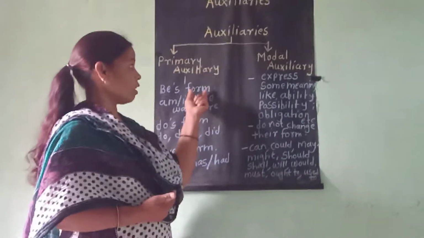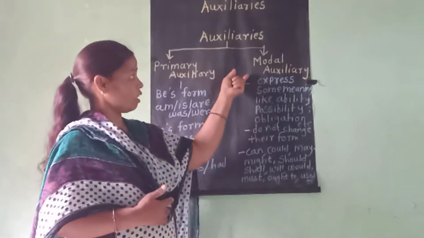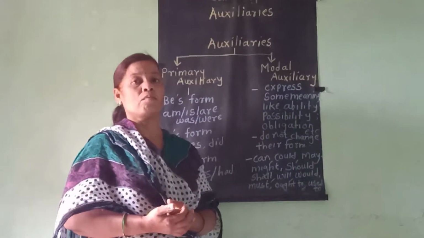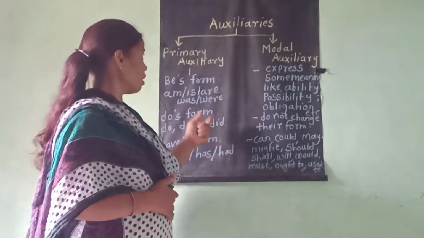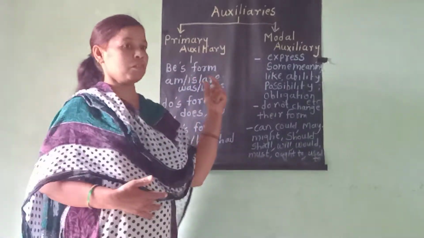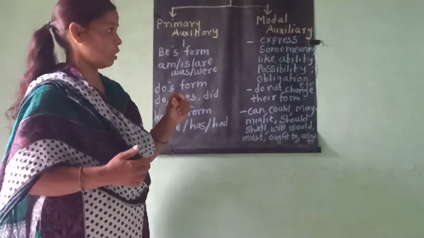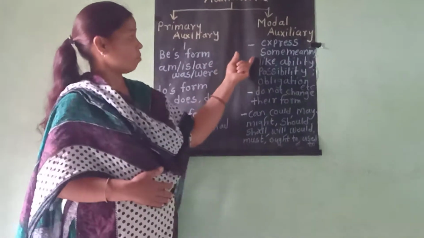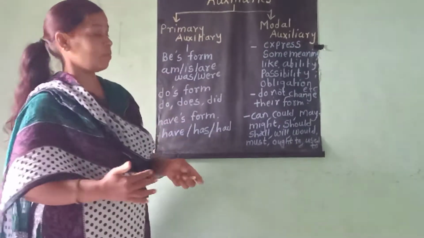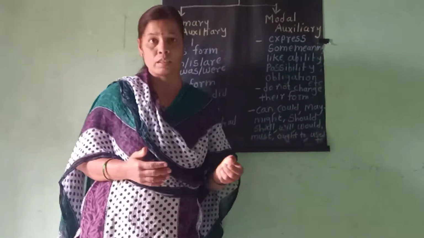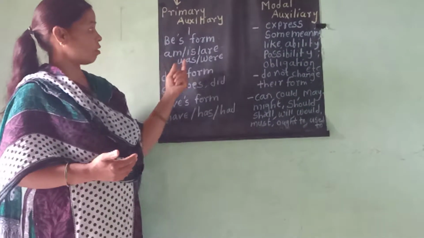A primary auxiliary is also a helping verb. It is a helper. And a modal auxiliary is also a helping verb, an auxiliary verb or helping verb. Primary auxiliaries help with the structure of the sentence, to make the sentence complete in sense. And if the tense changes, if the person changes or if the number changes, then the forms of primary auxiliaries also change.